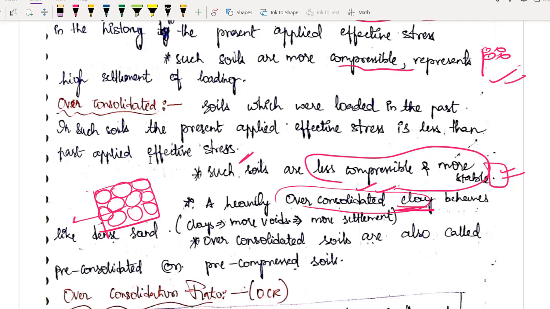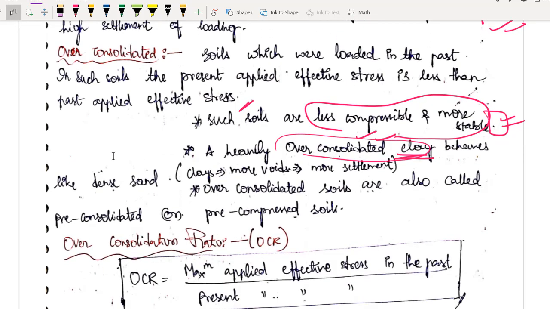If you are applying load, the first thing is the permeability is more. You can see the permeability is very high. If you apply load, instantly water will go out in a second and there won't be any settlement. I hope you got this point. So you can say in dense sand your compressibility is negligible. Therefore you have to remember this point: a heavily over consolidated clay behaves like dense sand.